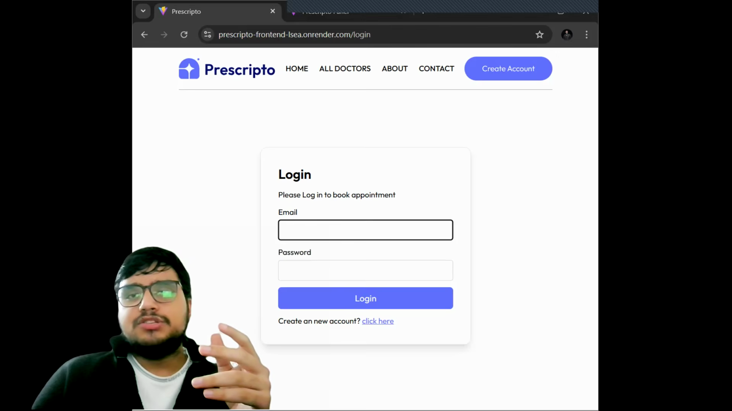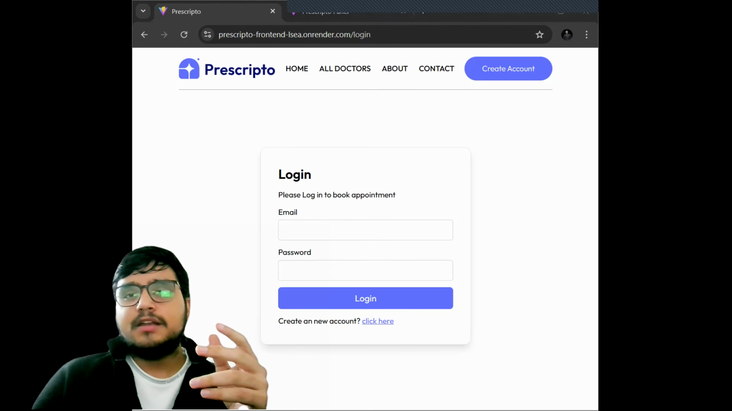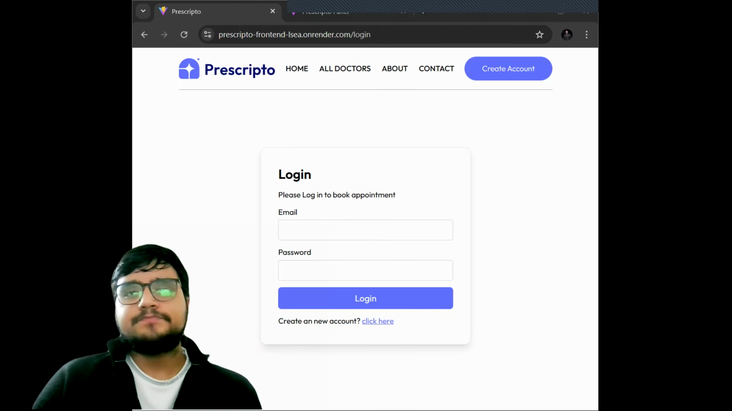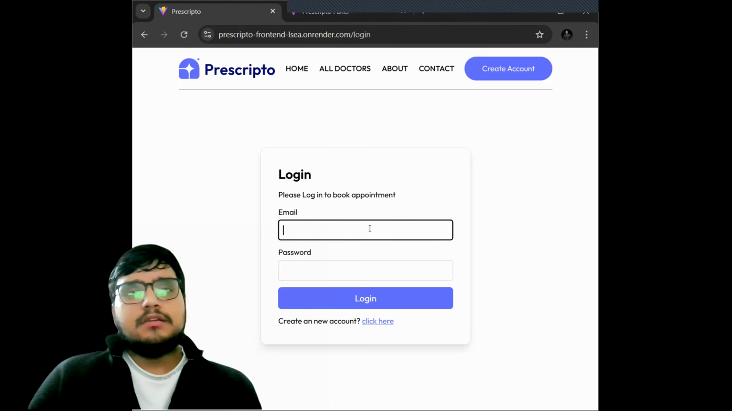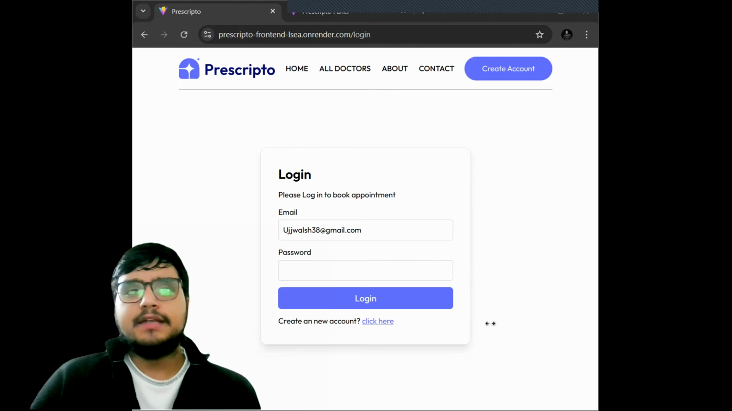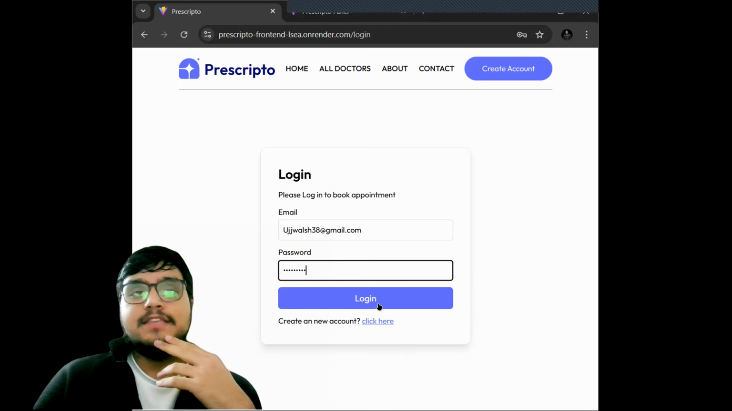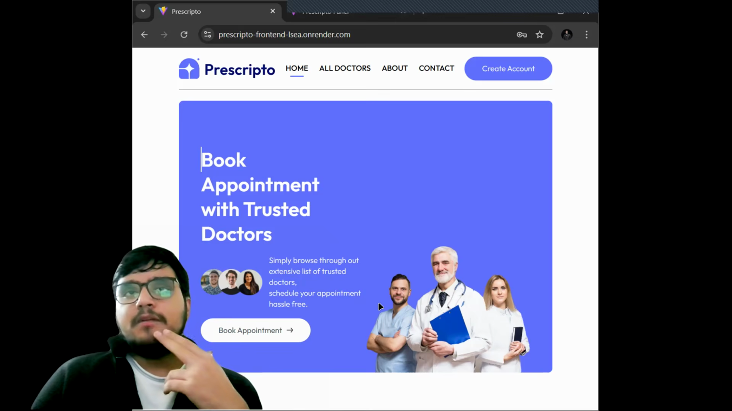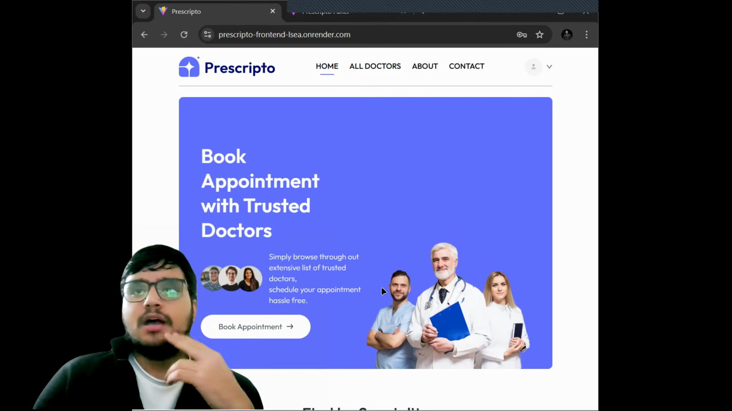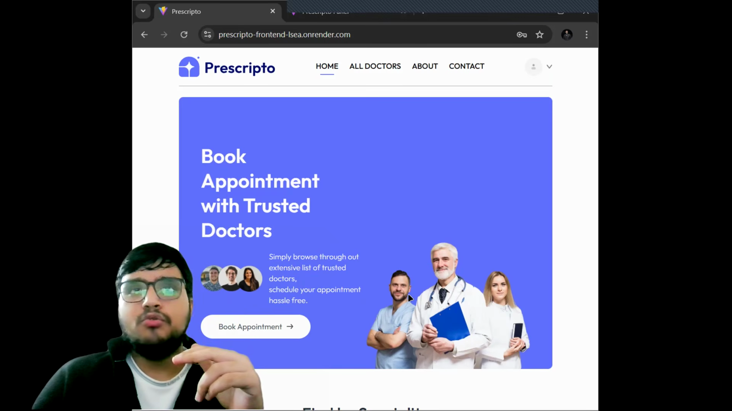I will enter my credentials here. After entering my credentials, I will be directly loaded onto my homepage from where I can see my entire details, my profile. I can update my profile. I can see my upcoming appointments which are scheduled. So yeah, now I'm on my homepage.